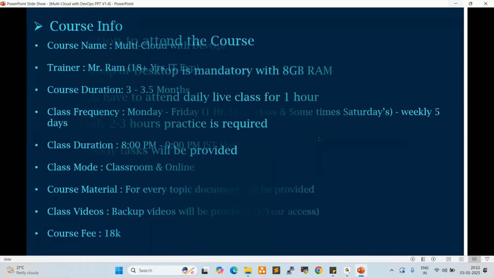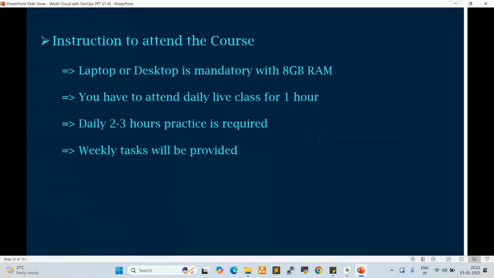Instructions to attend this course. If you want to learn DevOps and multi-cloud, a laptop or desktop with 8 GB RAM is mandatory. Why do you require a laptop or desktop? Some people ask, can we practice on mobile? Not possible. Either a laptop or desktop with 8 GB is mandatory, because while working on Kubernetes, Docker, Ansible, AWS, Azure, we require a minimum of 8 GB RAM. You can use 4 GB also, but some lagging will happen.